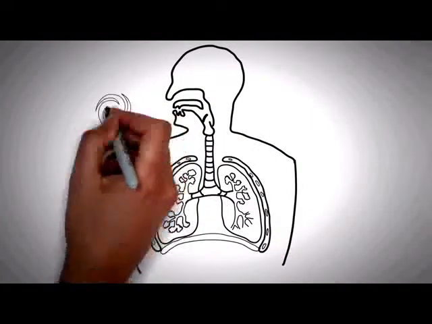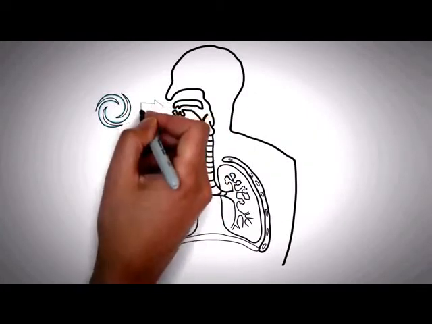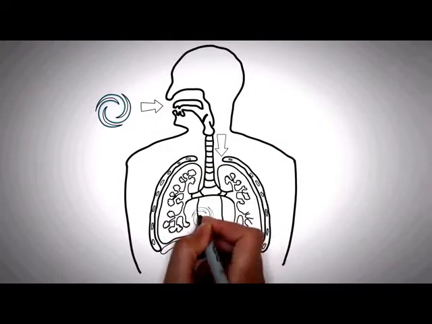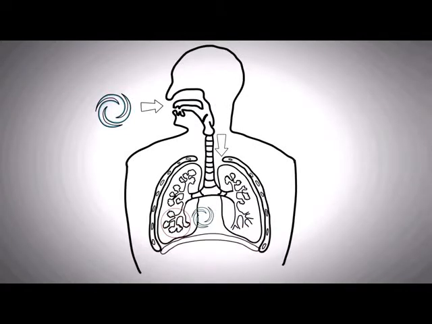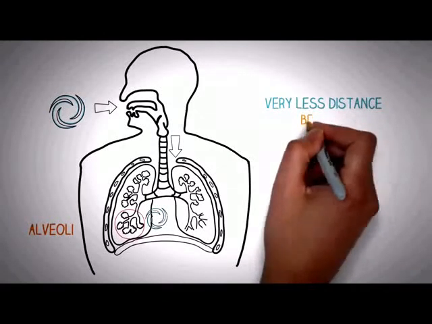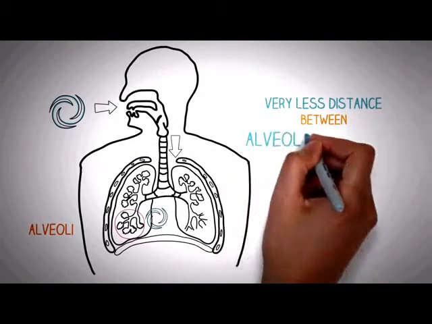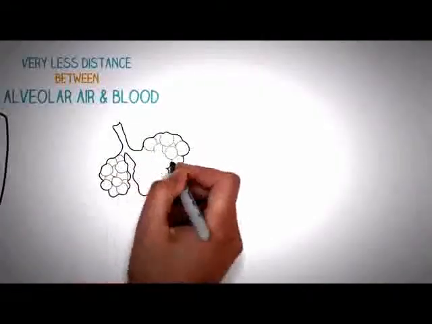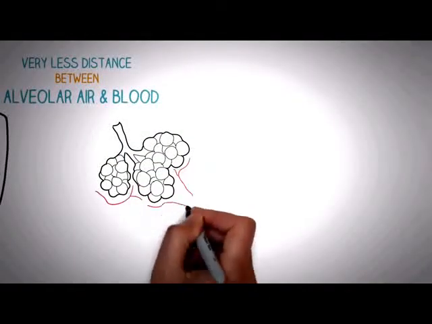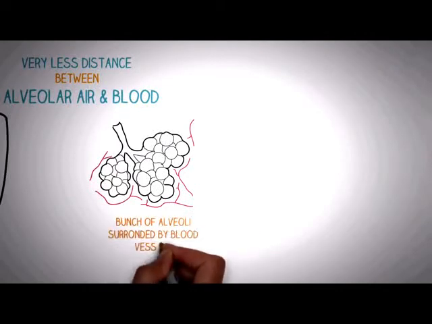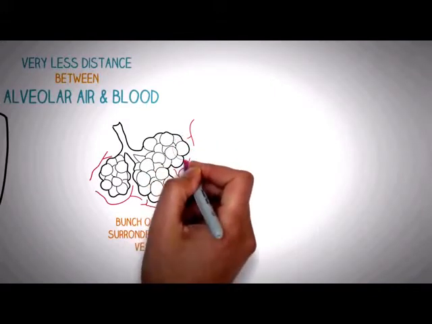Now let's try to understand how the actual gas transport happens inside a single alveoli. The air that we inhale passes through our respiratory tract deep into our body into a bunch of structures called alveoli. This is important to create a very small distance between the alveolar air and the blood. To understand this, take a closer look at this section of alveoli which are attached to the end of a respiratory bronchiole. You can see that a bunch of alveoli are surrounded closely by blood vessels.